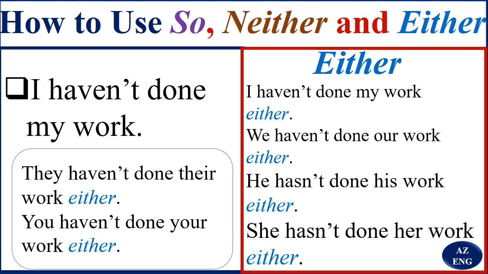So it's not difficult, right? All you've got to do is remember how you use the words here. But you see here, you don't use so here. So you use either or neither. This is what you do, but you can't use so here. Good.